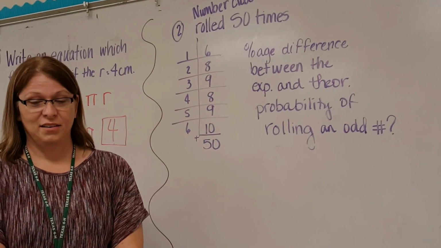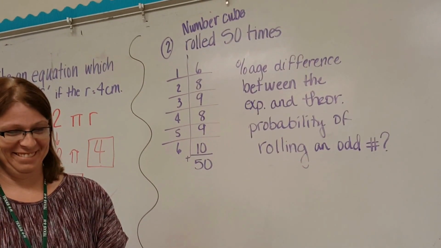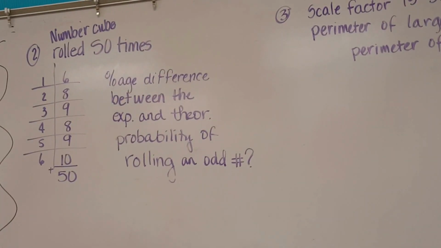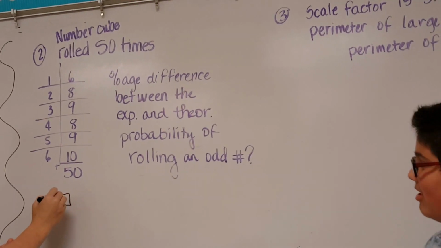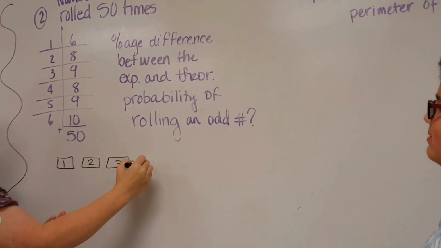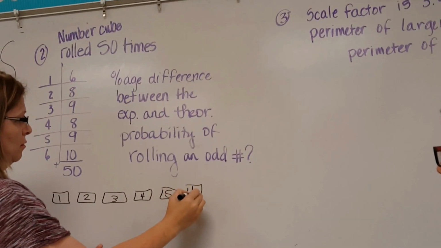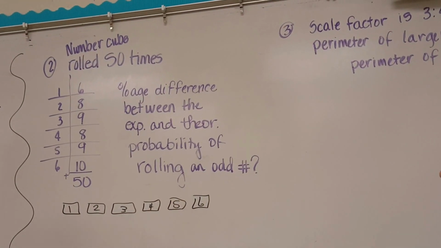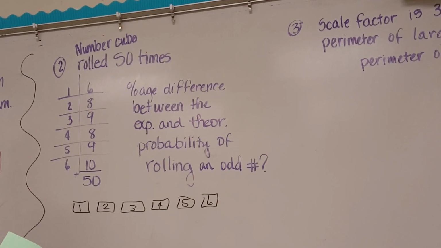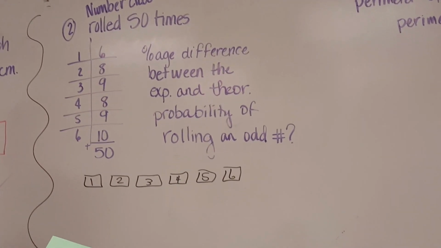All right. Question number 2, we're back with Cole. What do you got for us? A cube has 6 faces numbered 1 through 6. Mr. Reed had one of his students come to the front of the classroom and roll the numbered cube 50 times as the class recorded the results in a frequency table. What was the percentage difference between the experimental probability and the theoretical probability of rolling an odd number?